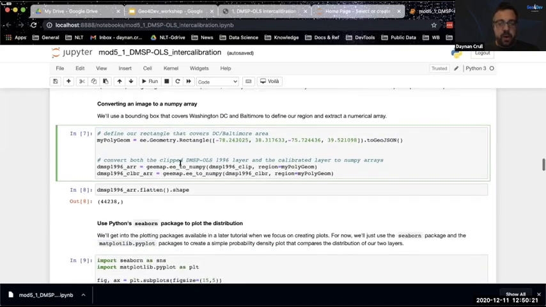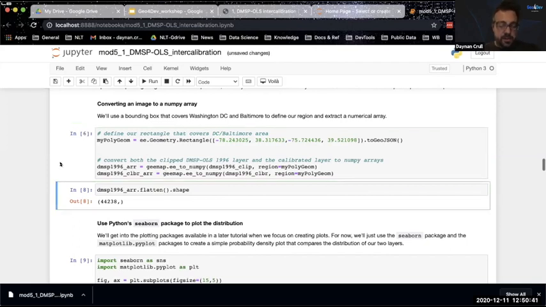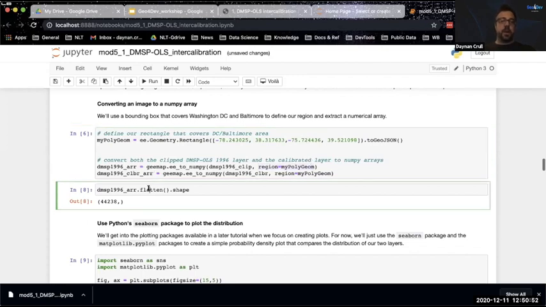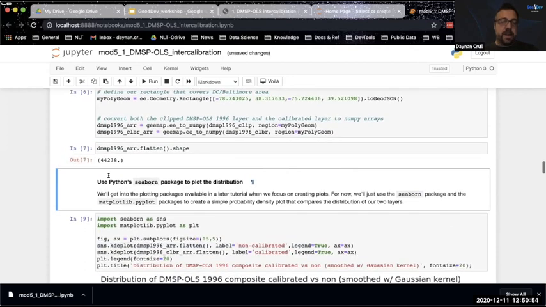And just like we did before, we're going to convert this to a NumPy array. That sample rectangle and this EE to NumPy are doing essentially the same thing. But with this EE to NumPy function, I don't have to actually convert it to an array type. I know this all sounds like a different language to you guys, but trust me, these are equivalent. And basically what you're doing is taking the values from the raster in the region we've defined by this rectangle, and converting this to a numerical array. And it just so happens this numerical array has 44,000 pixels in it.